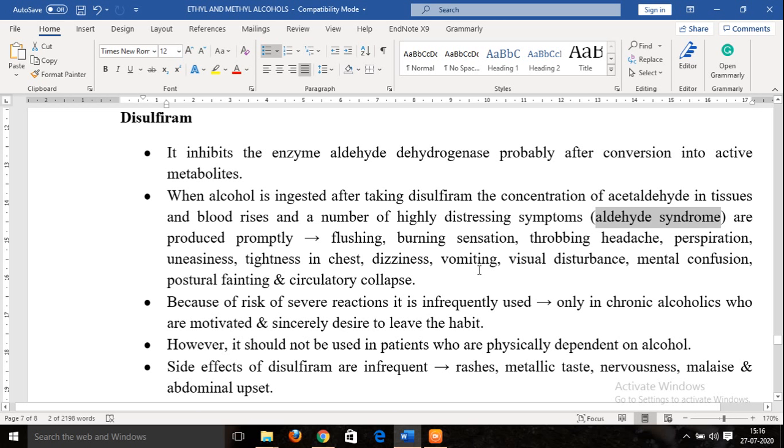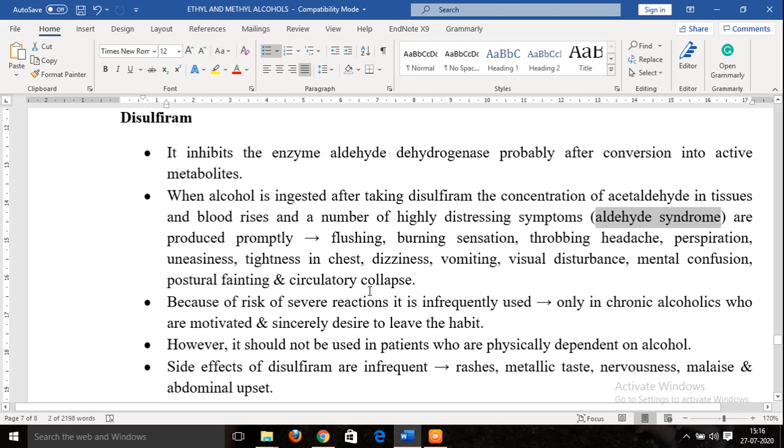A vomiting sensation will be seen, visual disturbances will be produced, then mental confusion, and postural fainting also will be seen. That is, when the person tries to stand up, it will result in fainting, and finally circulatory collapse may also take place. That is, blood circulation in various parts of the body may also be affected. So you can see that the symptoms are very severe and quite distressing.